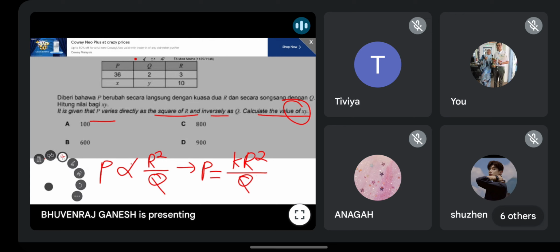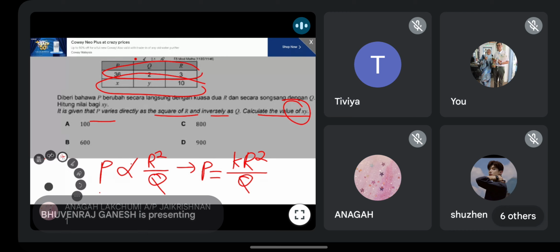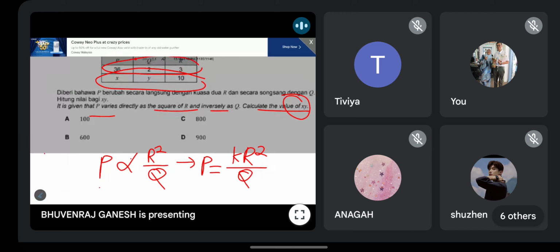So guys, question to all of you. Which row will we use first? Kita akan guna info baris yang keberapa dulu? Number 1 or number 2? First row or second row? Yes, because we have all the values. Kita ada semua nilai to find the K. That's why we use the first row.